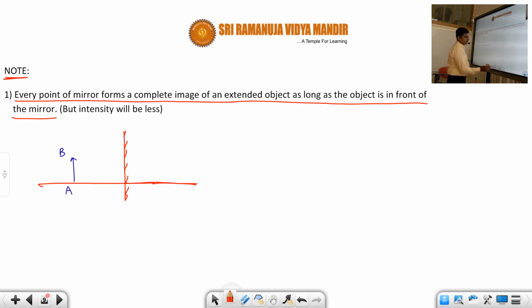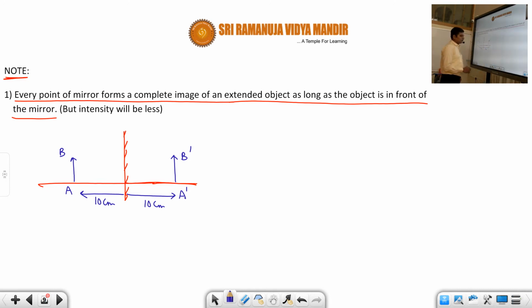Exactly. Suppose the distance of this object is 10 centimeters. Then exactly at 10 centimeters you will get the image, that is A dash and B dash, exactly the same size. Whatever properties we have studied, the same properties are applicable here.